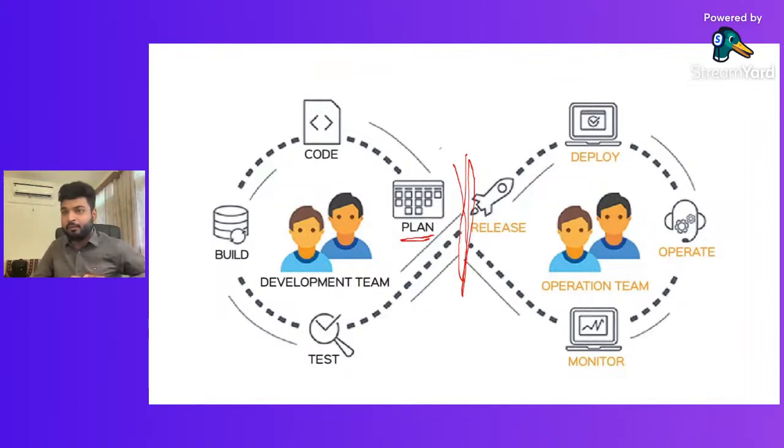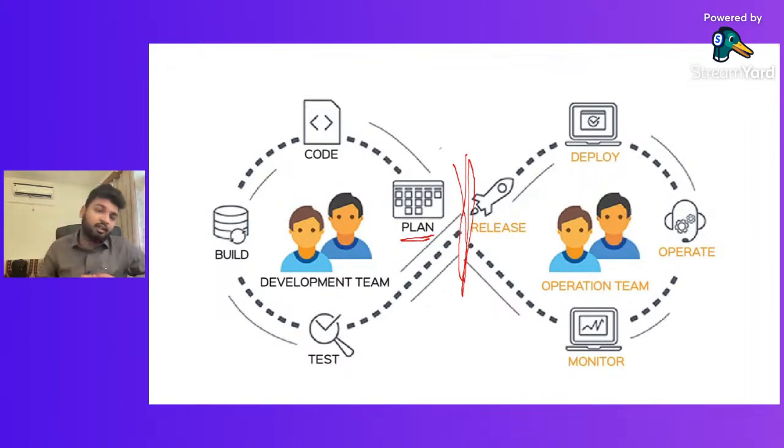Like, there is a software which takes 6 months to complete. The development team continuously builds that software without deploying or taking continuous updates from the client. And after the software is built, the operation team doesn't know whom to connect with if there is a bug or some changes needed in the software.